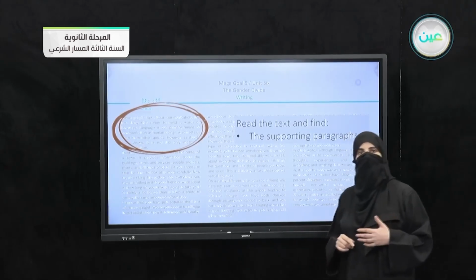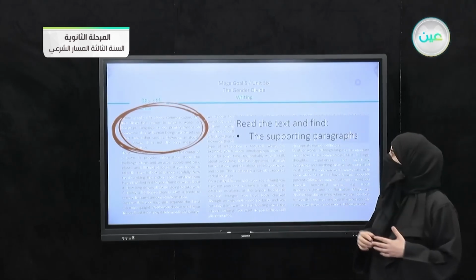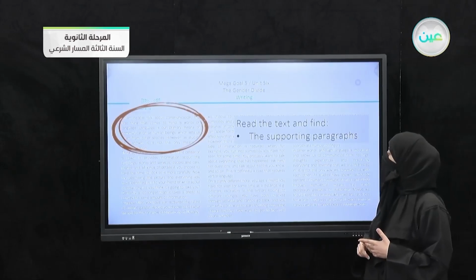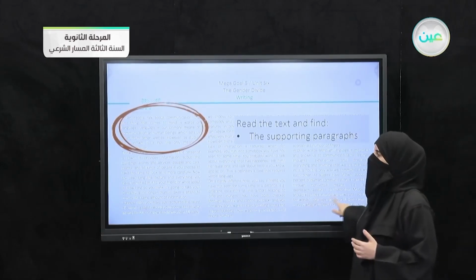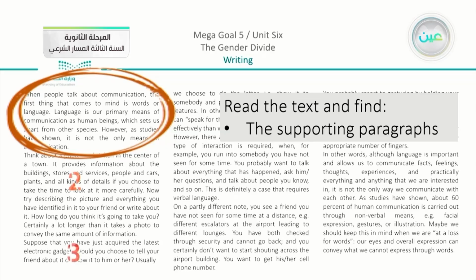Then we have another instruction here to read the text and find the supporting paragraphs. So when you take a look in your book, you can find that we have here, this is 2, the third paragraph, the fourth, the fifth, and the sixth. So actually we have the main paragraph here, or the introduction, and we do have 1, 2, 3, 4, 5 paragraphs to support the idea.